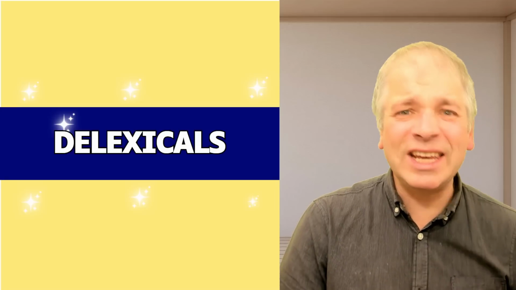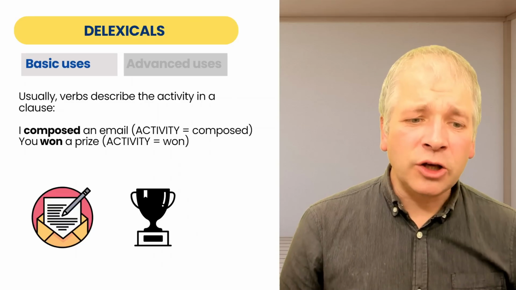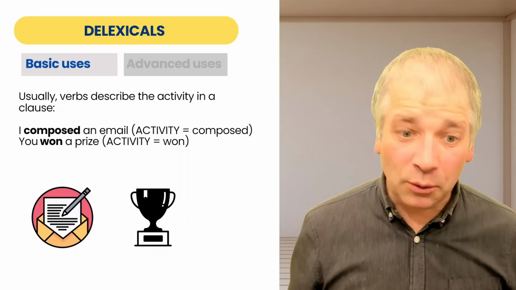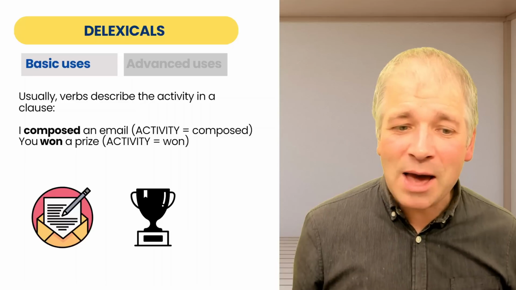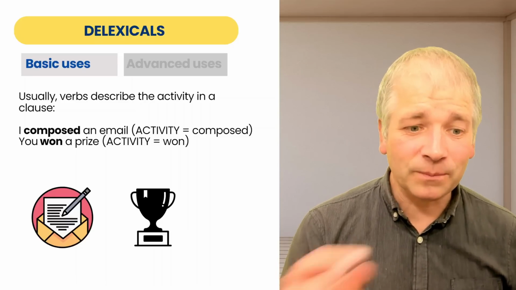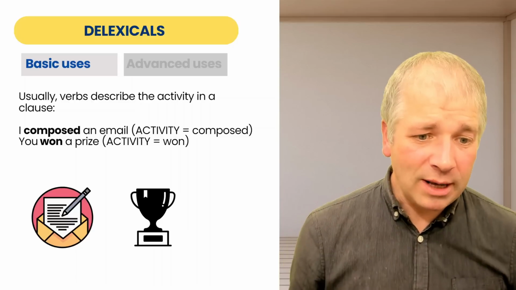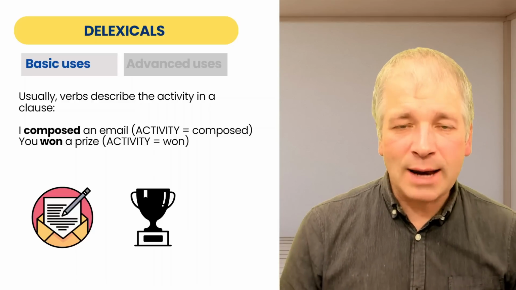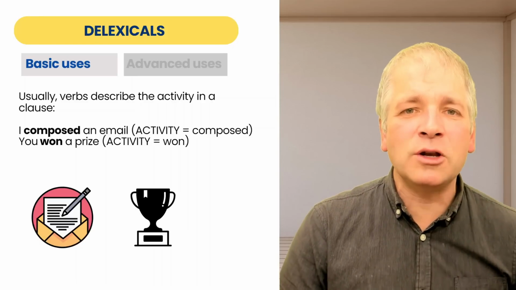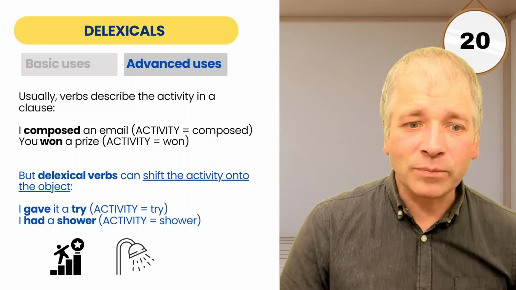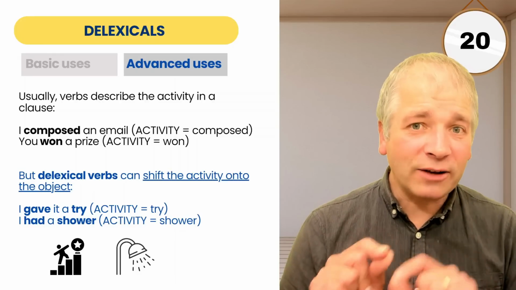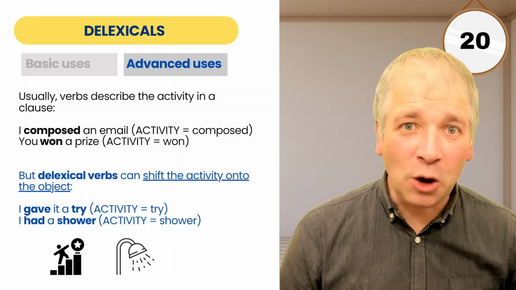Now on to delexicals. Usually, verbs describe the activity in a clause. I composed an email. So the activity here is composed. That's what happened. You won a prize. The activity here is won. That's what happened. But there are some verbs where this does not always apply. Delexical verbs can shift the activity onto the object.